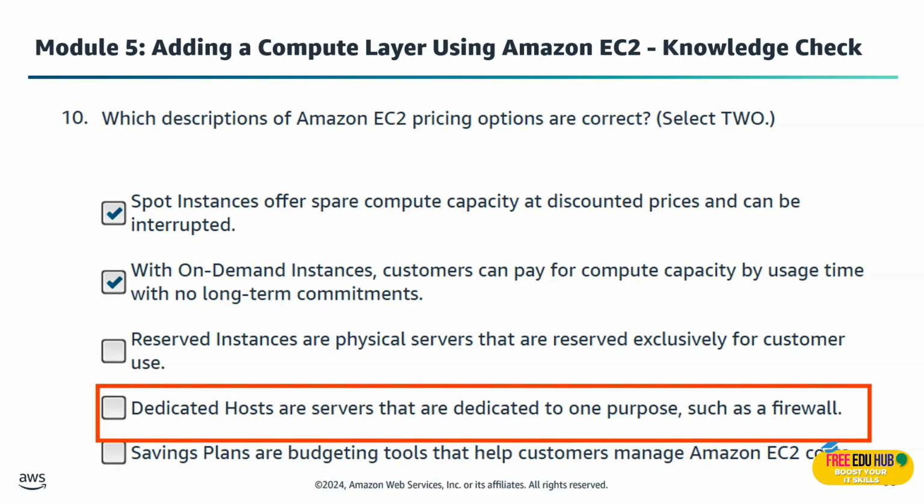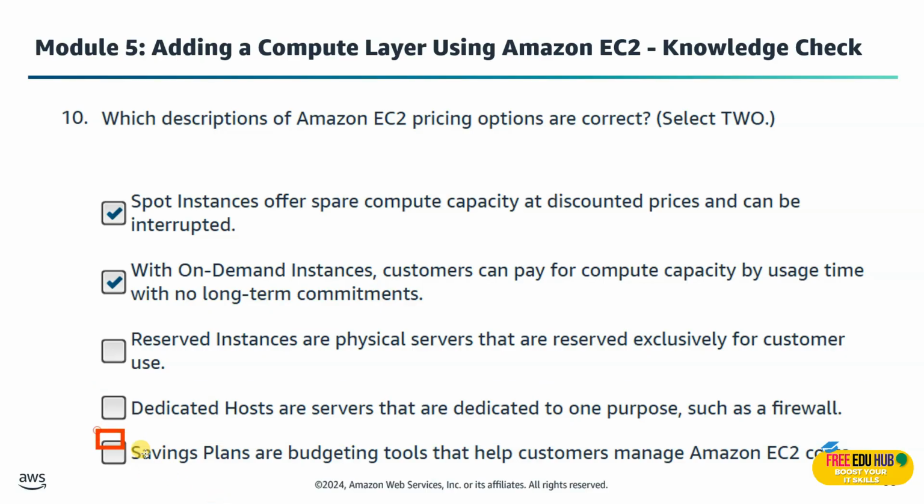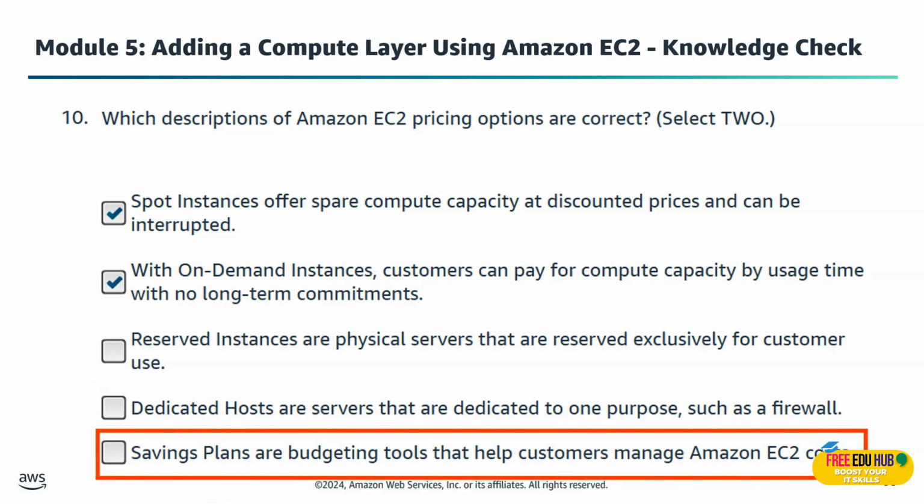No, dedicated hosts provide isolated physical servers, but they are not limited to a single purpose. And the last option says that savings plans are budgeting tools that help customers manage EC2 costs. Savings plans are commitment-based pricing models, not budget management tools.